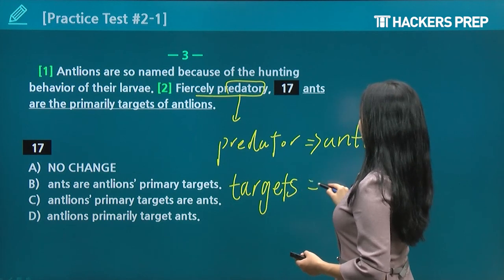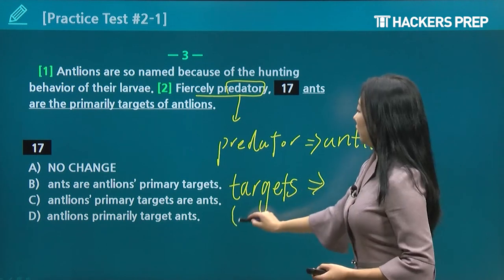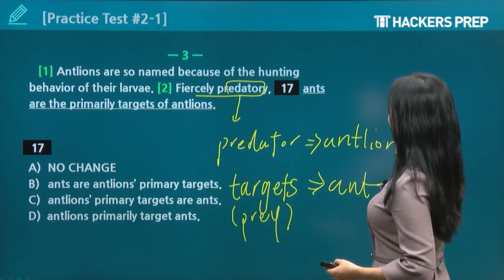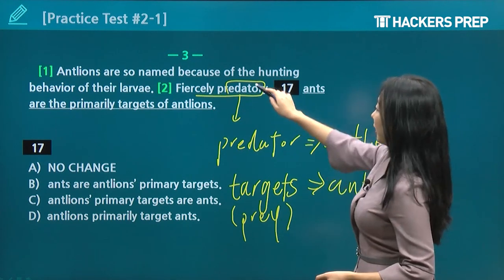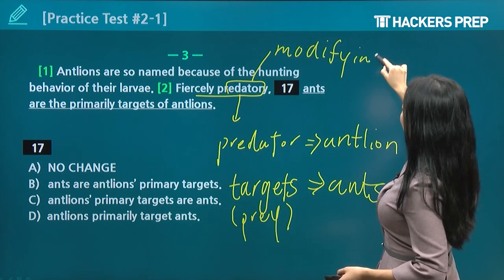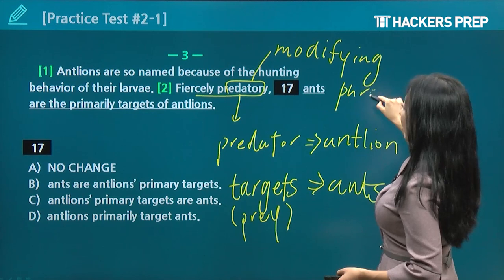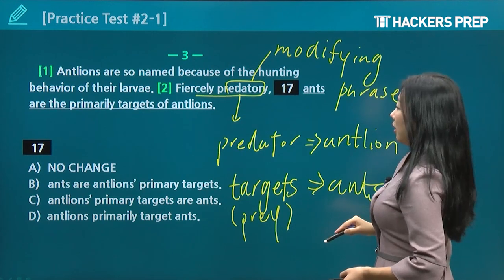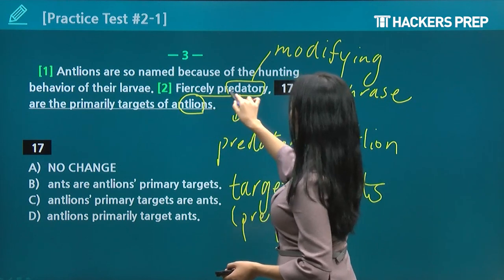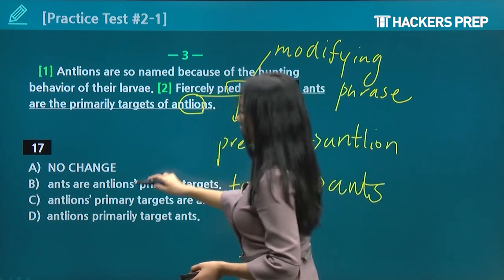Who are their prey? What do they feed on? Ants. So "fiercely predatory" is a modifying phrase, not describing ants, but rather describing their predators, the antlions. So we want to put antlions right after "fiercely predatory" to not make anything confusing.